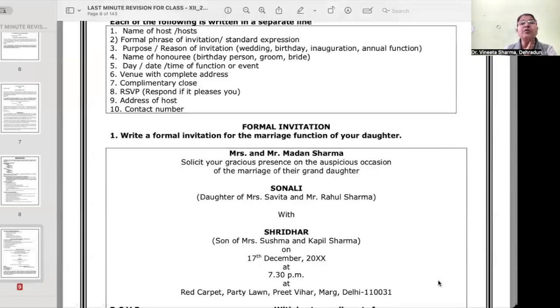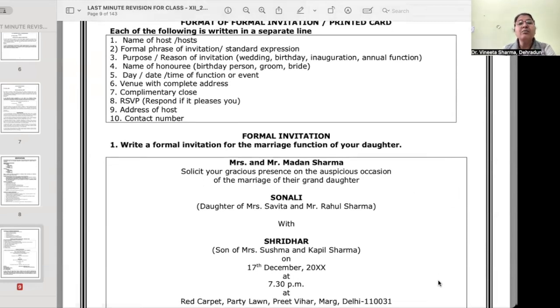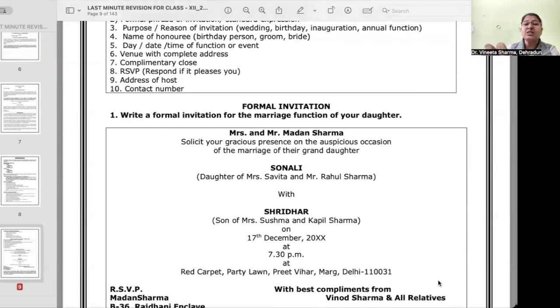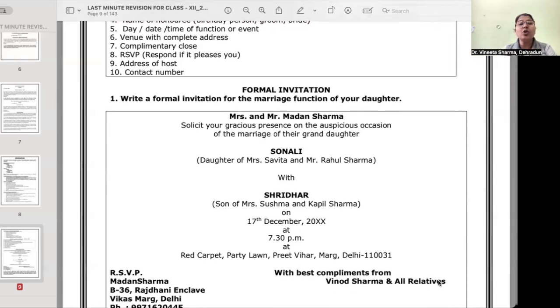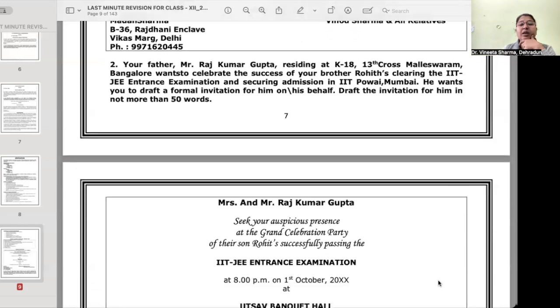यहाँ देखिए, सबसे पहले name of the host, as you can see here, Mrs. and Mr. Madan Sharma, for example. Then a formal phrase of invitation like "solicit your gracious presence on the auspicious occasion of the marriage of their granddaughter". Then the name of the daughter with her parents' names, daughter of Mrs. Savita and Mr. Rahul Sharma, with the name of the groom with his parents' names, on such and such date, at such and such time, at such and such place. Date, time, venue should be given. On the left, RSVP, and on the right, you can write "with best compliments from Vinod Sharma and all relatives". This is how a formal invitation is given.